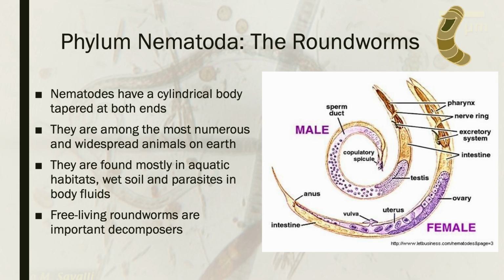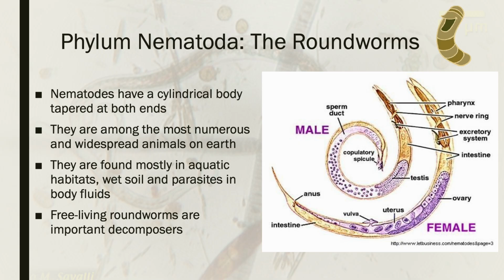And our third phylum of worm, Nematoda, the roundworms. Now, by this point, we have gone through 3 phyla of worms, and there are only 9 phyla of animals. So this tells us that a third of the animal kingdom is a type of worm taxonomically. So there's a lot of worms out there.